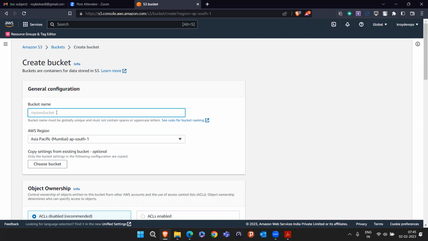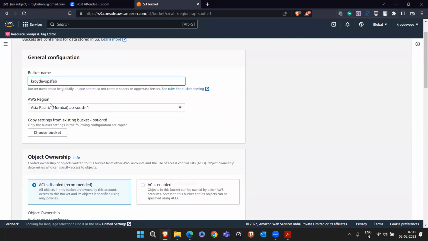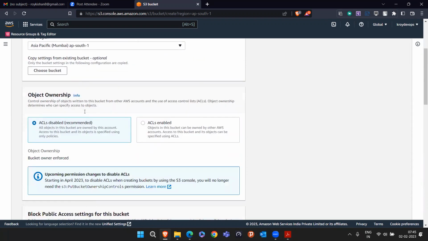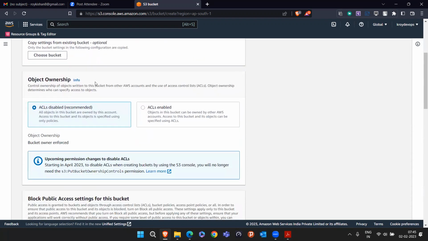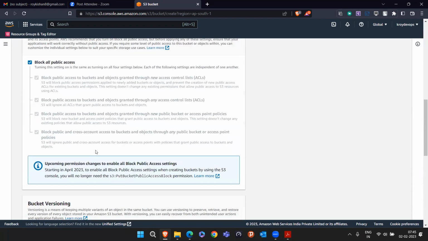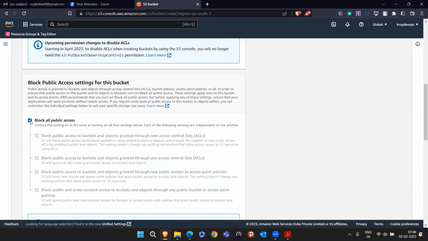So, for example, I am creating a bucket. I have given a bucket name, and I think it will be unique. In my case, the region is Mumbai, so I will keep it Mumbai only. Everything will be exactly the same, I'm not making any changes. Just here, in place of block all public access, I'm unticking this.